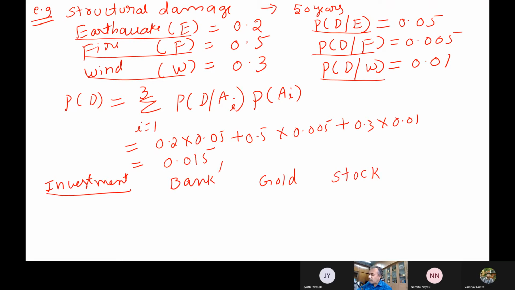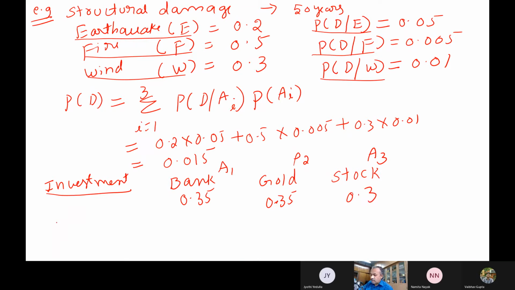So let us say this I call as A1. So three things are there. So A1, then this is A2, and then this is A3. Now somebody says in banks, say, the probabilities of these individual things, you say 0.3.